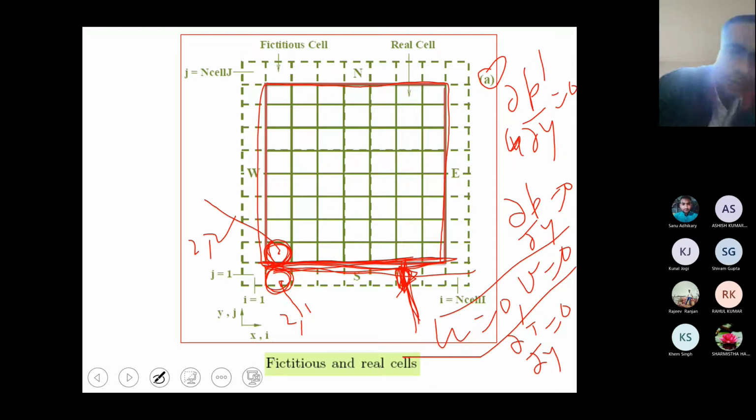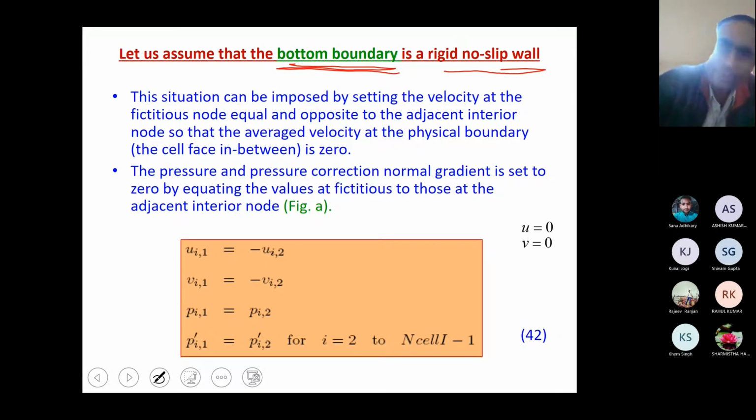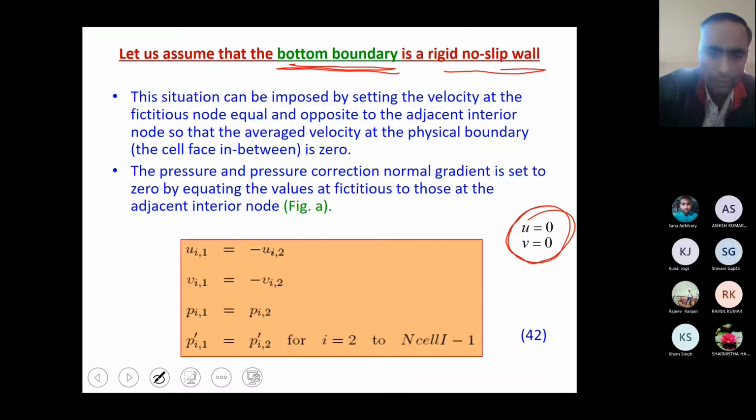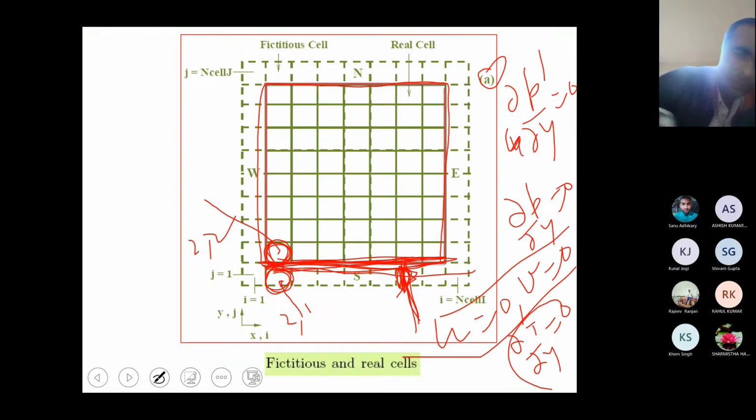Now here you have to vary your I for this bottom boundary. How can you do it? As I already gave the boundary conditions for your reference, and the idea of the pressure and temperature conditions also. When we implement this no slip condition, the simplest idea is that whatever the velocity at this centroid and whatever the velocity at this centroid, we just take the mean.